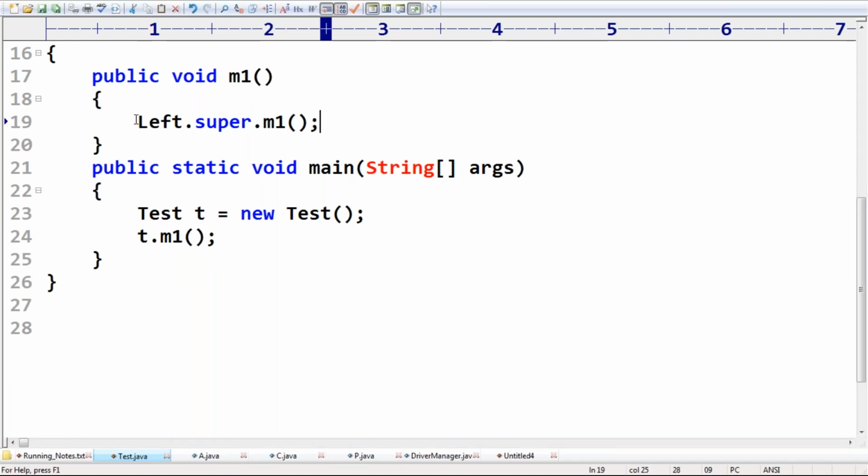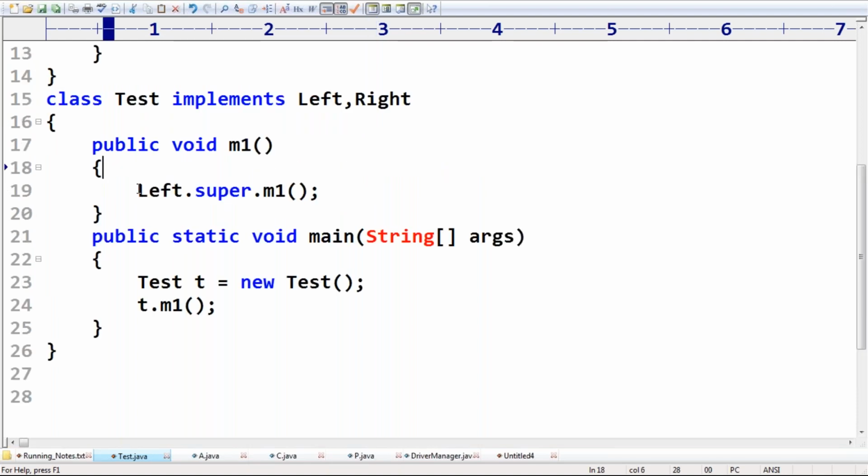This is the valid way, sir. Perfectly, this is going to work. There is no problem at all. So for the test class, which m1 method is available? The Left interface m1 method is available.